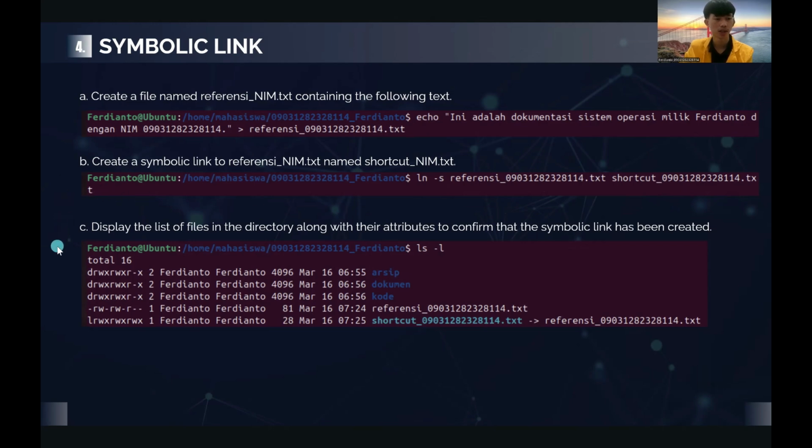And question C is to display the list of files in the directory along with their attributes to confirm that the symbolic link has been created. So I use the command ls -l to display the list of files in the directory. At the bottom of the list, we can see the shortcut_myname.txt file has a symbolic link to the referency_myname.txt file.